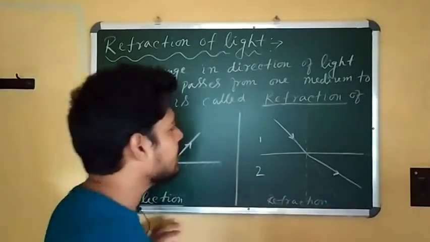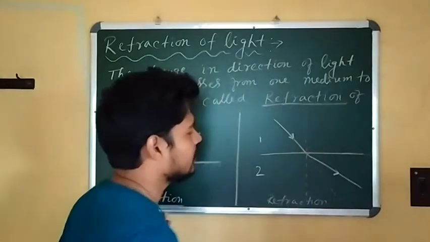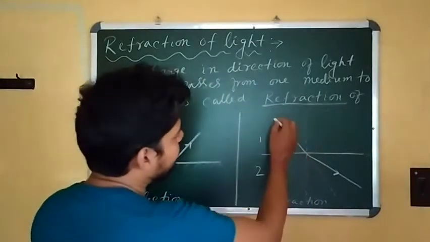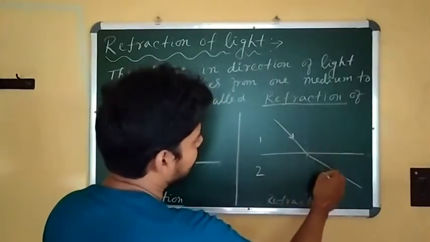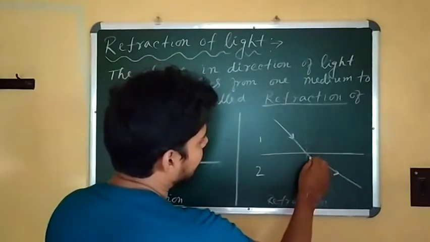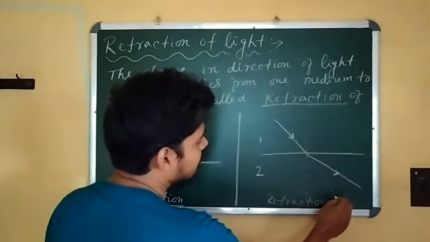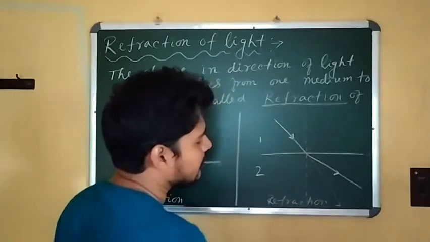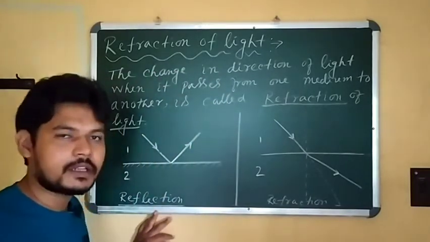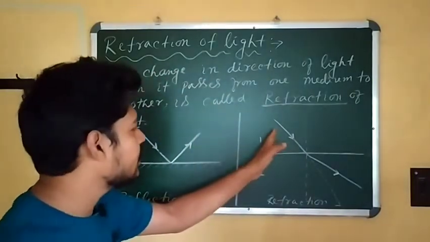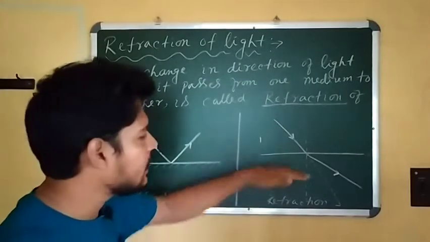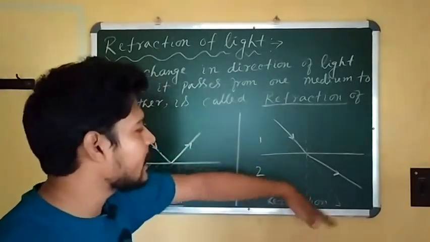That means it bends its path. Actually, if the light continued from medium 1 to medium 2, it would follow this dotted line, which is the actual propagation path of light. But when it enters medium 2, it changes its path and bends.